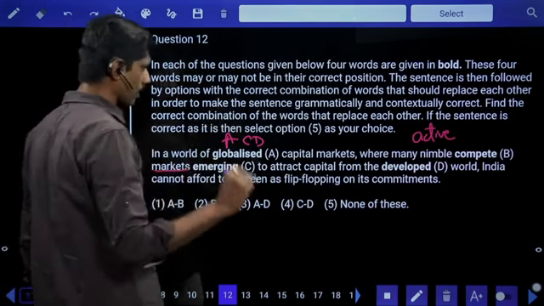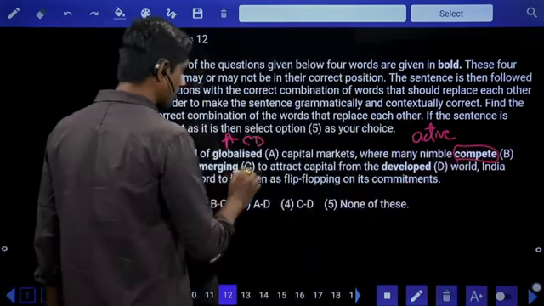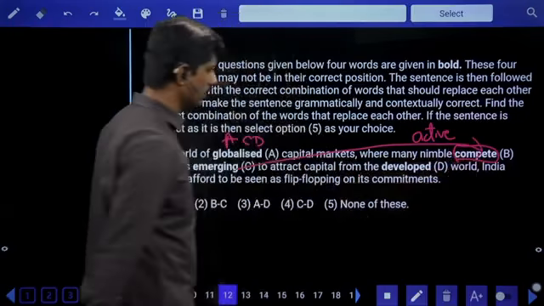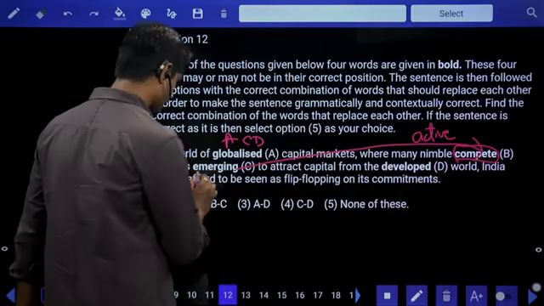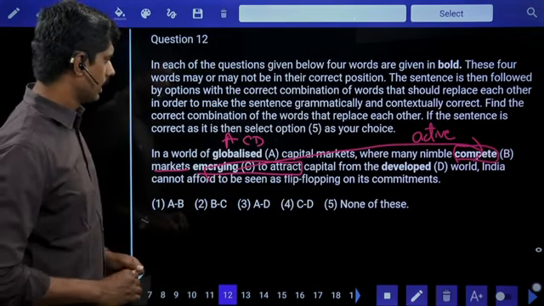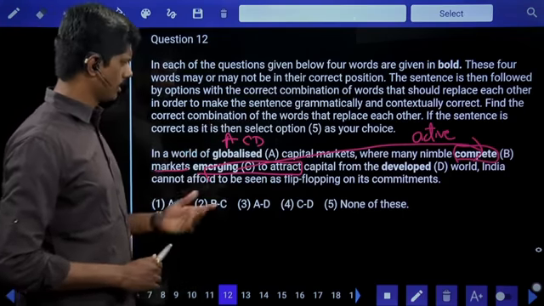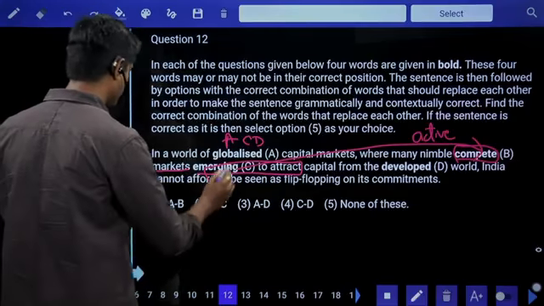Compete markets wrong. It should be adjective is needed. Competing markets okay. Emerging markets more suitable. Nimble emerging markets compete to attract. So BC can be interchanged. Attract capital from the developed world. Developed world, globalized world, developed world. So BC is the answer. We need to change BC.